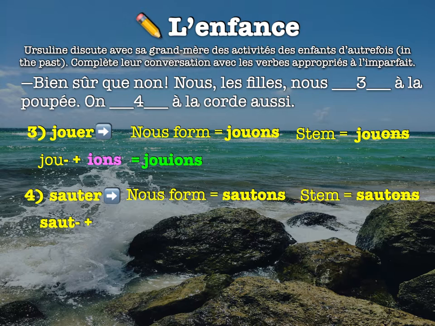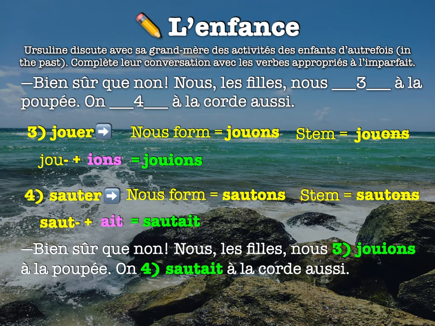All right, now I can add the imparfait ending. So here I'm conjugating for on, which gets conjugated just like il or elle, so that means my ending is going to be AIT. So I'm going to get sautait. So my full answer should be, bien sûr que non, nous, les filles, nous jouions à la poupée, on sautait à la corde aussi. Okay.